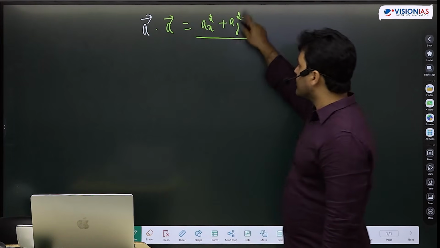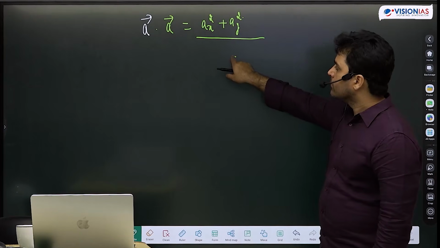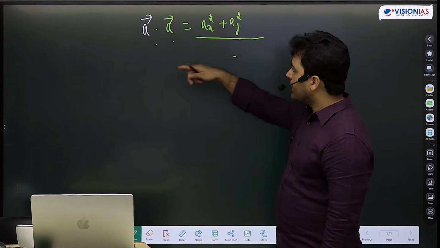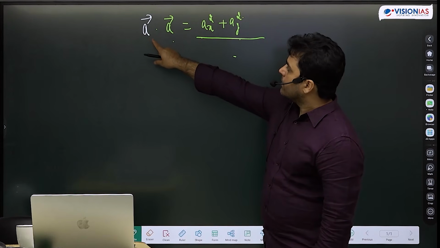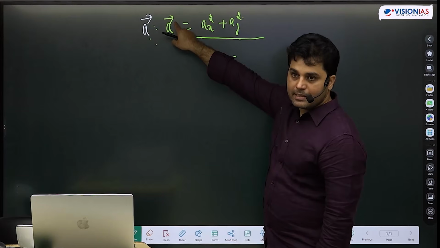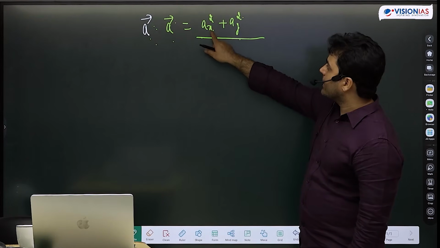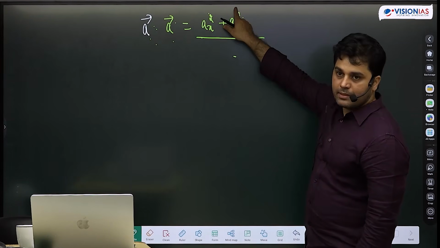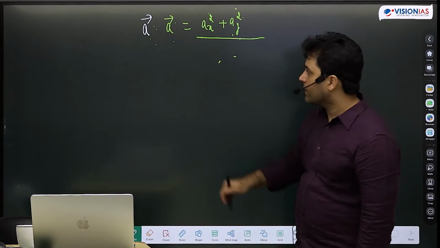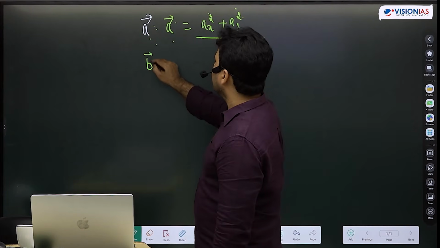You can use the transformation law and check. This is A dot A, which is Ax squared plus Ay squared. Use the transformation law, where A has become A dash in S dash; this has become Ax dash squared plus Ay dash squared, and you will find that it will be the same as Ax squared plus Ay squared. If I take vector B,